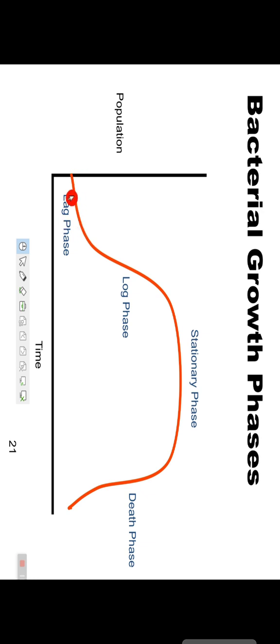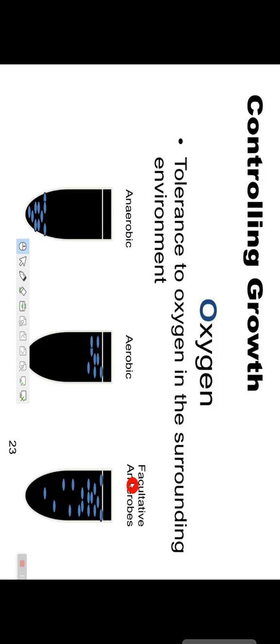In the lag phase, they require nutrients, and they start dividing but not too much. In the log phase, they divide and increase their number. In the stationary phase, they form a static condition, and in the death phase there is depletion of the nutrients, so they die.